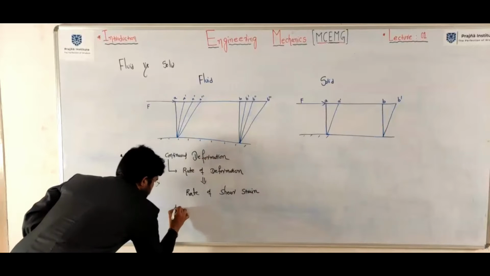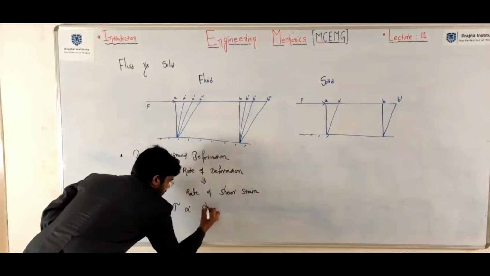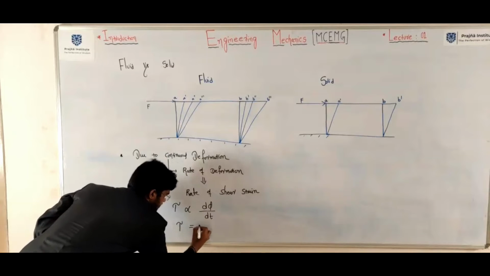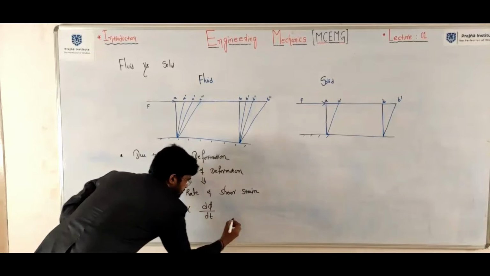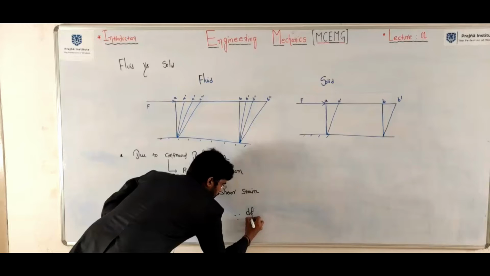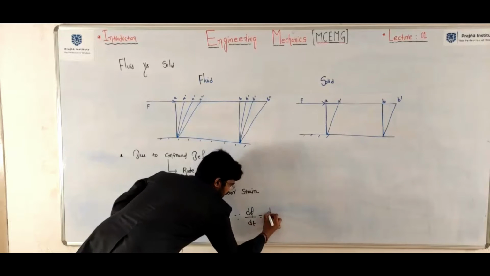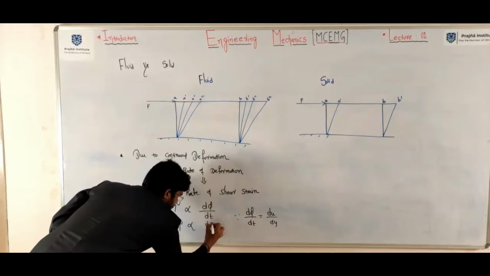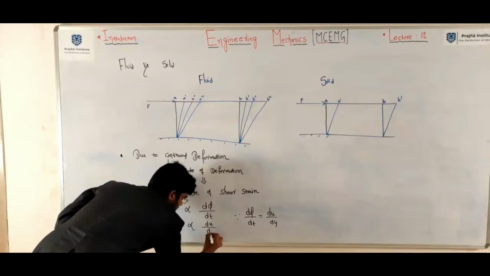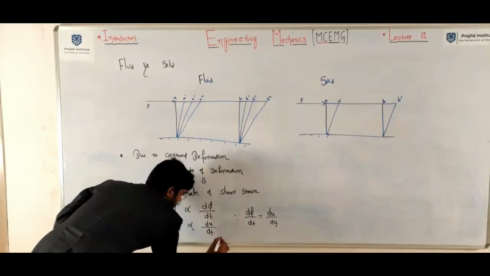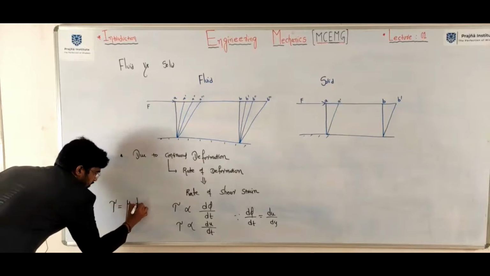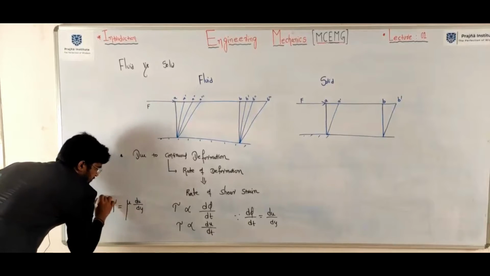That is why shear stress is directly proportional to the rate of shear strain. Here, rate of shear strain is equivalent to velocity gradient du by dy. Finally, tau equals mu into du by dy.